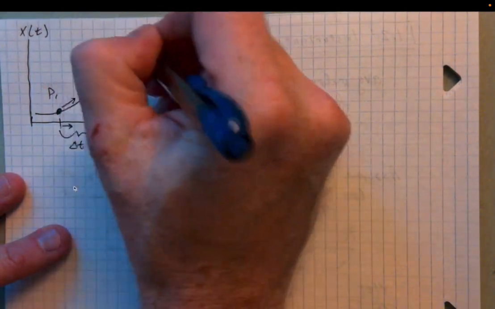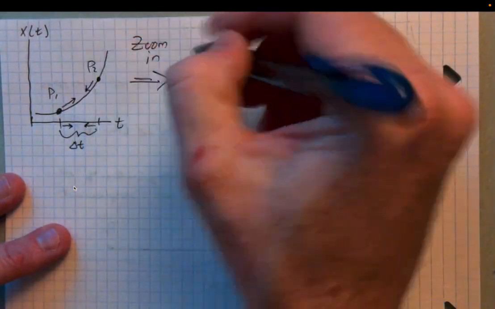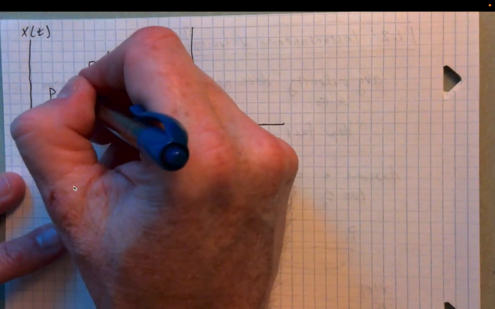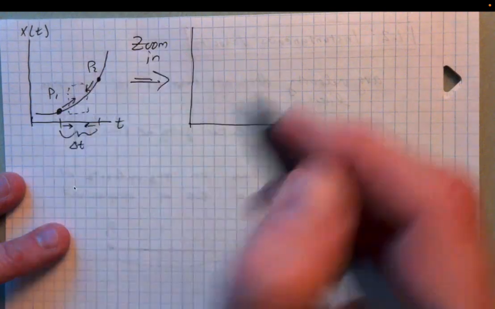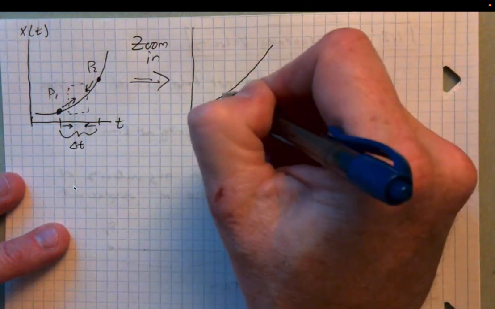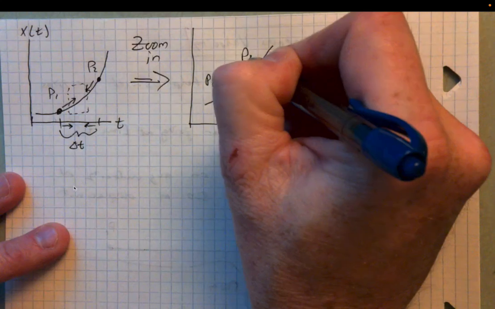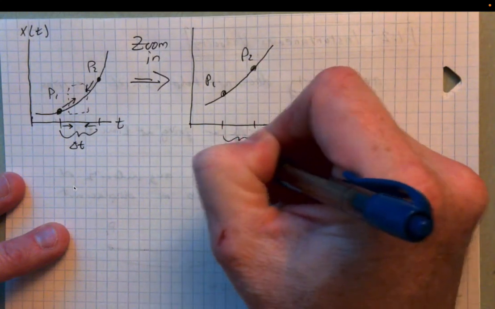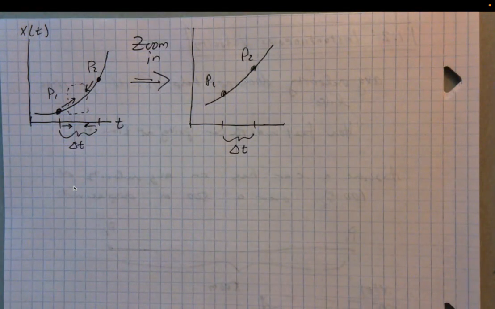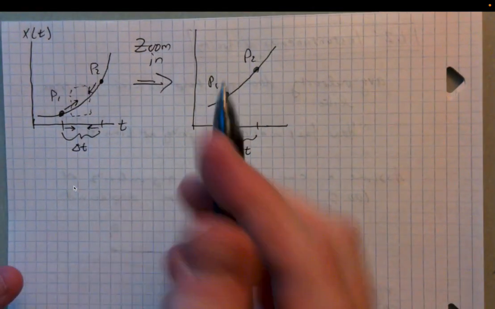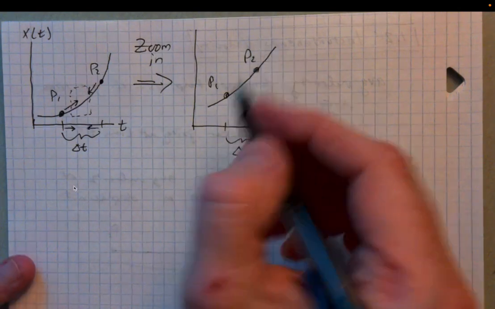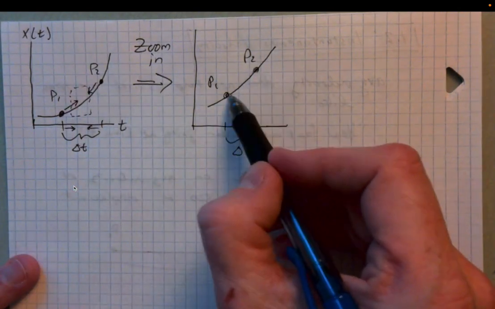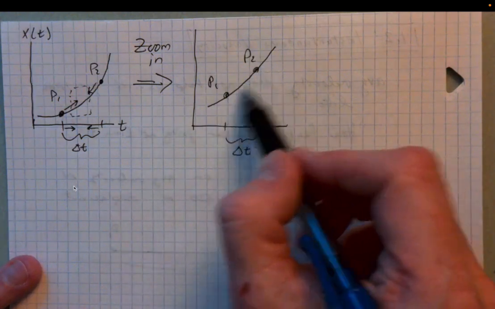So if I zoom in, and pretend it's the same function, I'm just tightening up. I'm going to zoom into this section, for example. Okay. So the interval of time is smaller. I've zoomed in on this somewhat. Now, the point I'm trying to draw out here is that the curvature between point 1 and point 2 should diminish as they get closer and closer together.